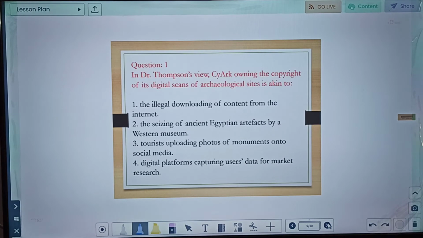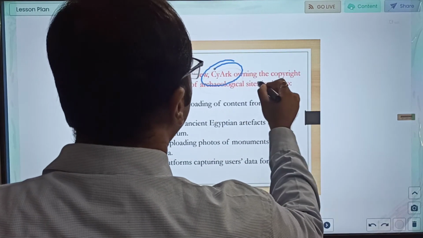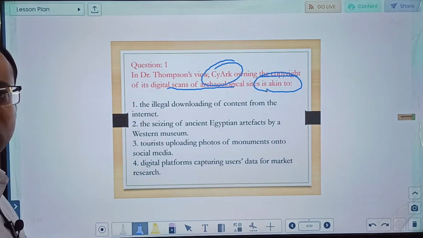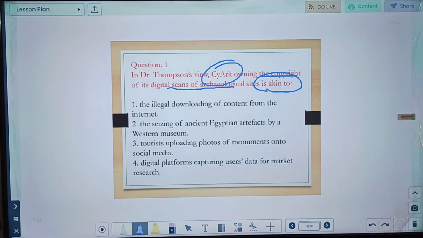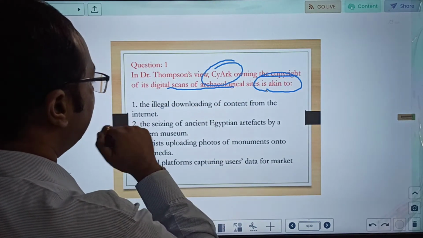So the very first question: in Dr. Thompson's view, SciArc owning the copyright of the scans is akin to. We just learned that this company SciArc is owning the copyright. So akin to means basically similar to, or in a way linked to, the illegal downloading of content from the internet.